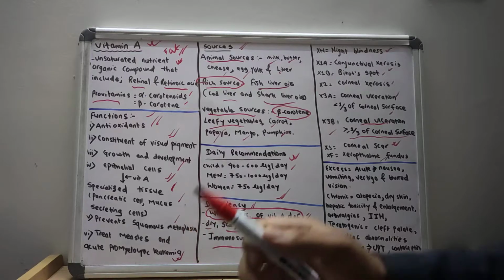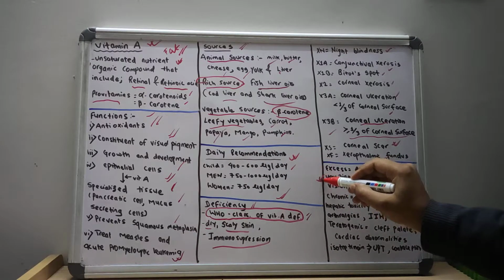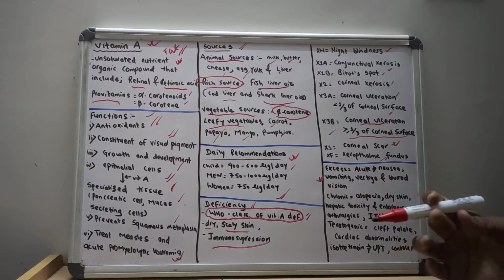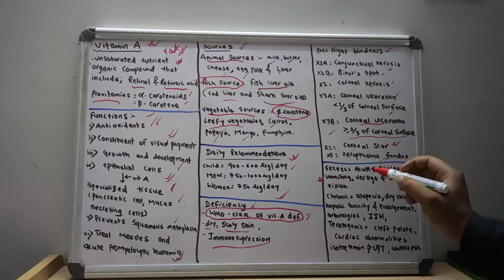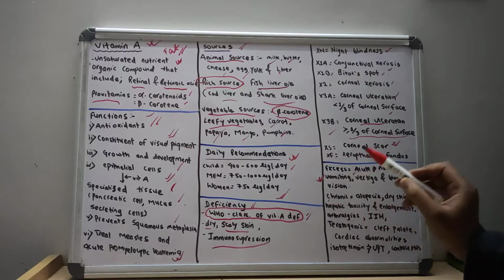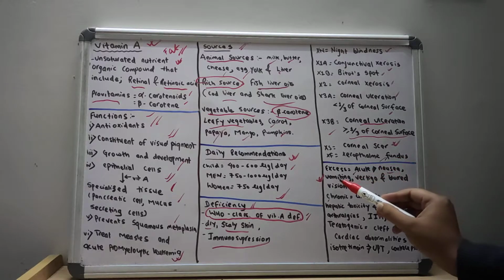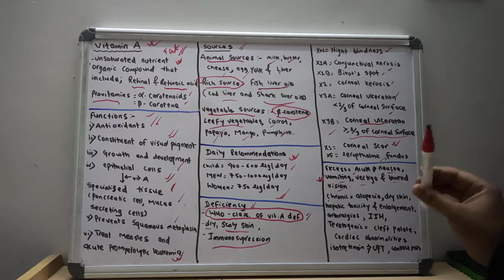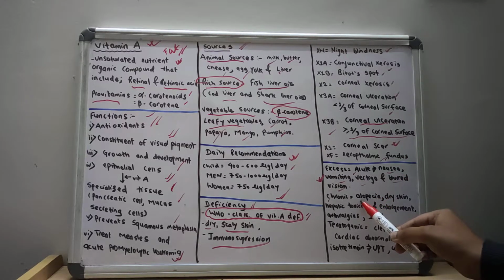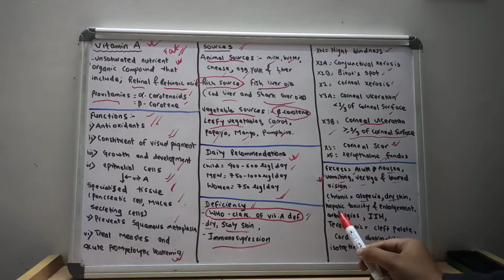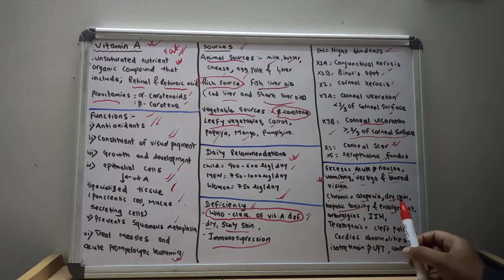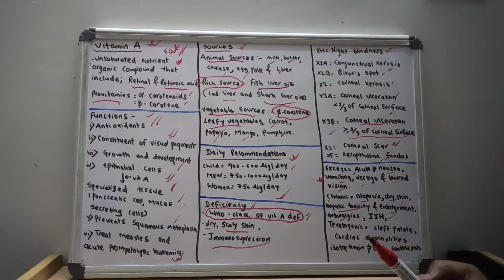So now let us move towards hypervitaminosis A. What will happen if there is excess of vitamin A? There will be two conditions, acute and chronic. In the acute condition there will be nausea, vomiting, vertigo and blurred vision. In chronic hypervitaminosis A, we see alopecia, dry skin, hepatic toxicity and enlargement, arthralgia, and idiopathic intracranial hypertension can also be seen in excess vitamin A.